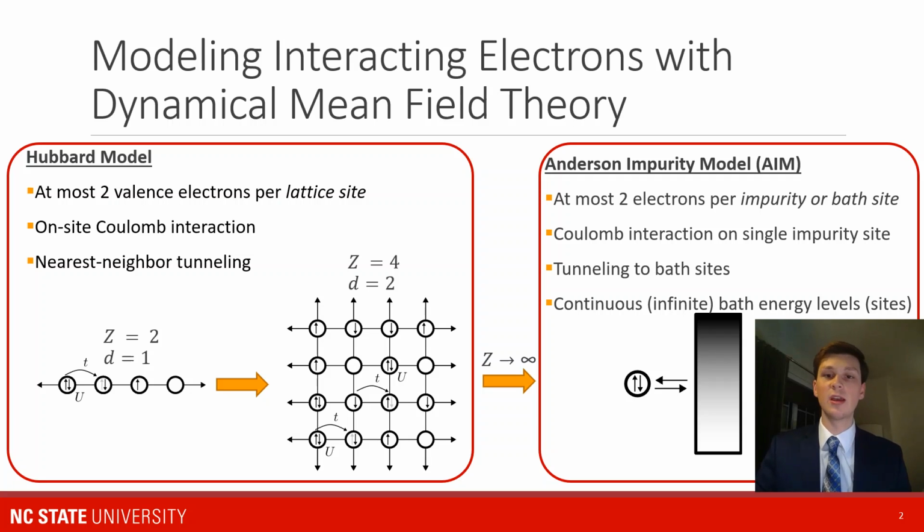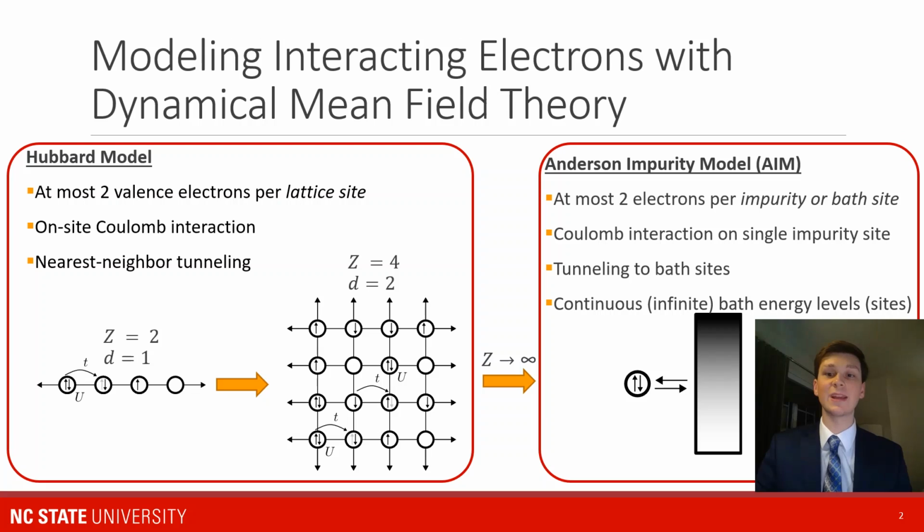Dynamical mean field theory is a development which provides a mapping from the Hubbard model to the Anderson impurity model. In the limit that the Hubbard model has infinite coordination number in the lattice, which means each lattice site is connected to an infinite number of other lattice sites, the Anderson impurity model can exactly capture the dynamics of the Hubbard model. The Anderson impurity model has a single impurity site, which allows the electrons on the impurity site to interact. This impurity site is coupled to a bath of continuous energy levels.